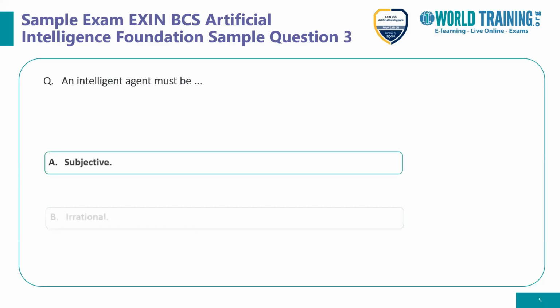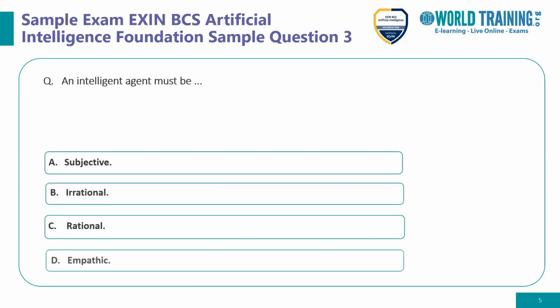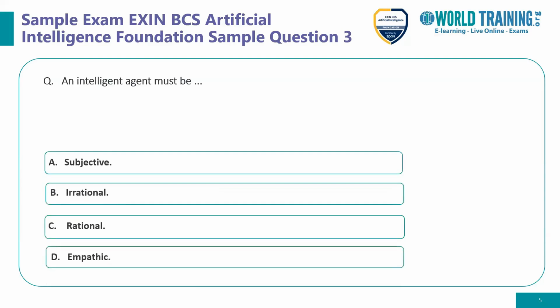Let's move ahead. An intelligent agent must be: option A, subjective; option B, irrational; option C, rational; option D, empathetic. When referring to an intelligent agent, we cannot say the agent has to be subjective, so option A is ruled out. Similarly, an intelligent agent cannot be irrational, so option B is ruled out. The two options left are rational or empathetic.